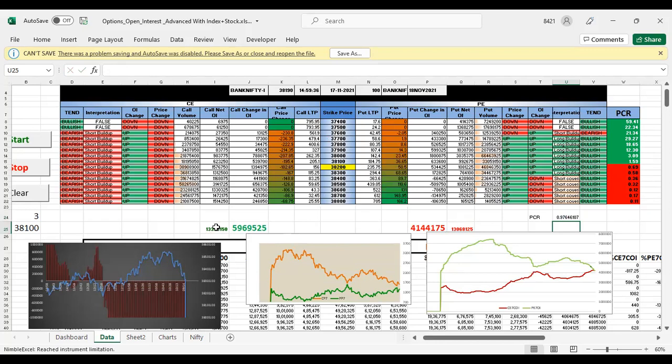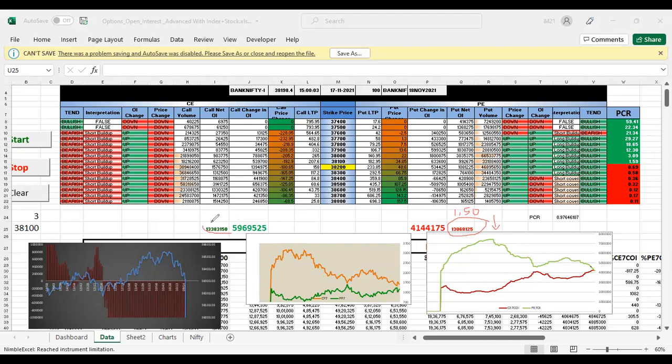So in the morning, if you see this put call ratio, this 1 crore 30 lakh was around 1 crore or 1 crore 50 lakhs. Now around 20 lakh puts unwinding happened.